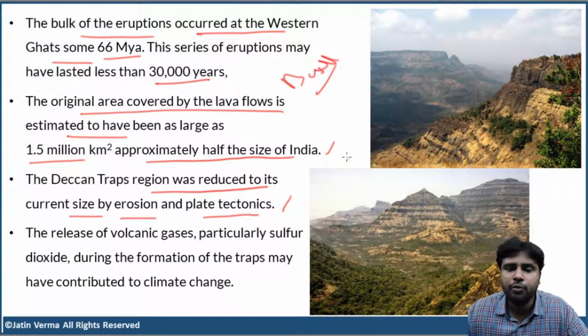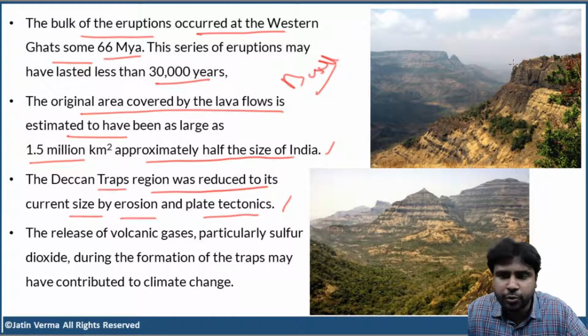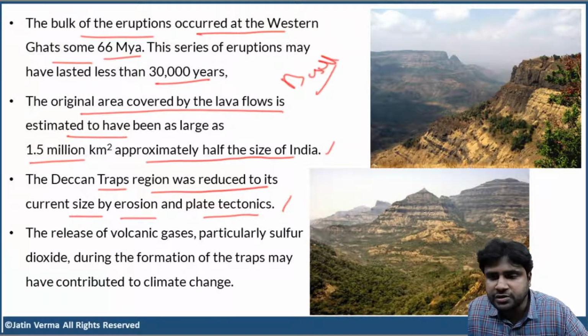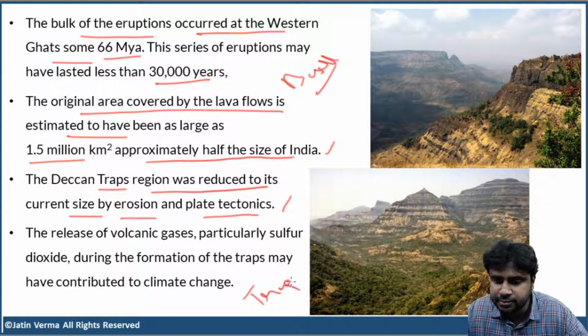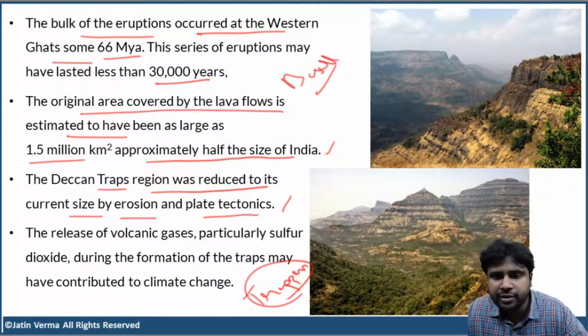Now, why do we call this area Deccan Traps? Because you can see this step by step pattern here, right? Different layers of basalt, step by step pattern. In geography, these patterns are called trappen. So the entire area is called Deccan Traps. It's a geological term. Trap is a geological term.